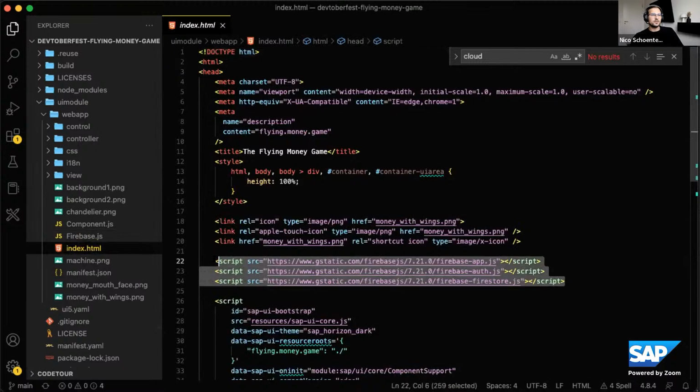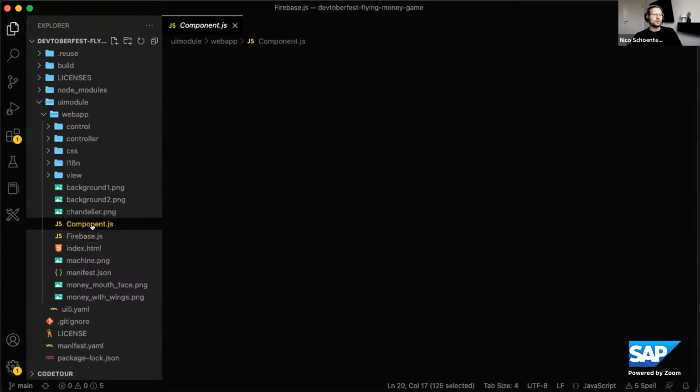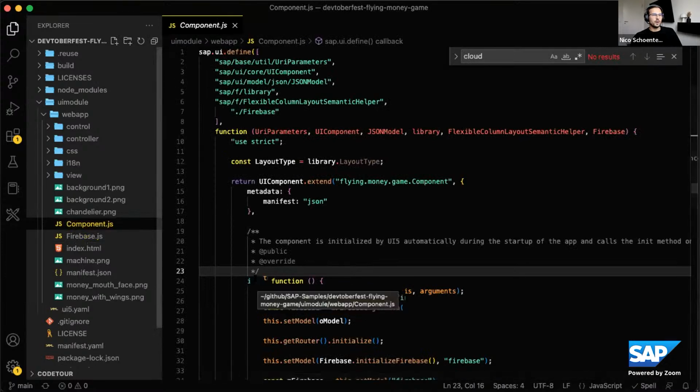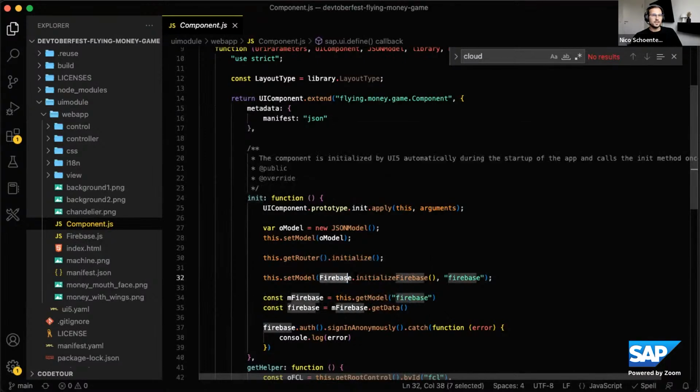This right here makes the global Firebase object available, and then I have a file that initializes it, and that method gets called on the onInit of the component. So when I initialize my component, where the UI5 app is, I call this initialize Firebase method and set a new model called Firebase. That makes the whole Firebase model available in the entire component.